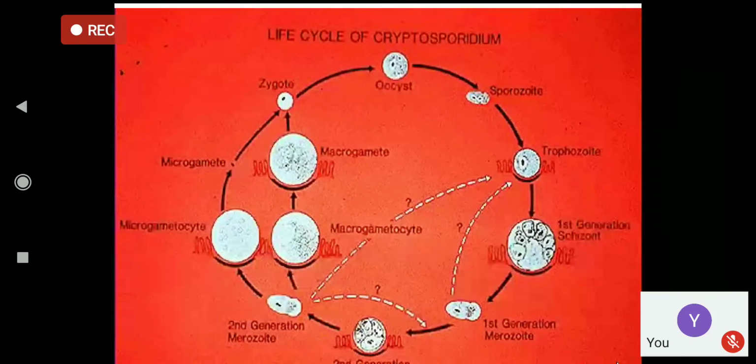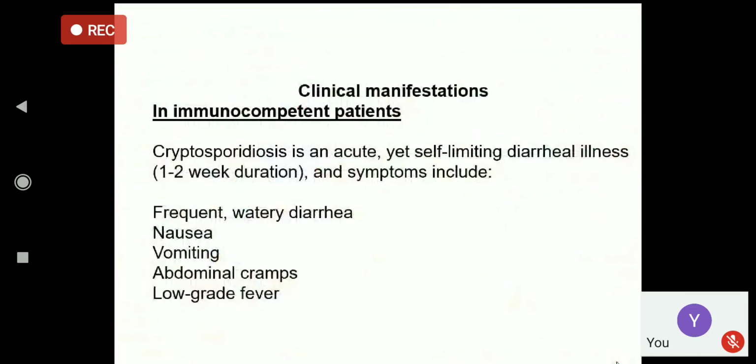Let's look at another figure. The clinical manifestation, as I said, this is a GI parasite and it is associated with diarrhea. It can produce watery diarrhea associated with nausea, vomiting, abdominal cramps, and low-grade fever. But most of the patients can remain asymptomatic. The disease can produce minor symptoms. It can last for a few days, and the disease is self-limiting.